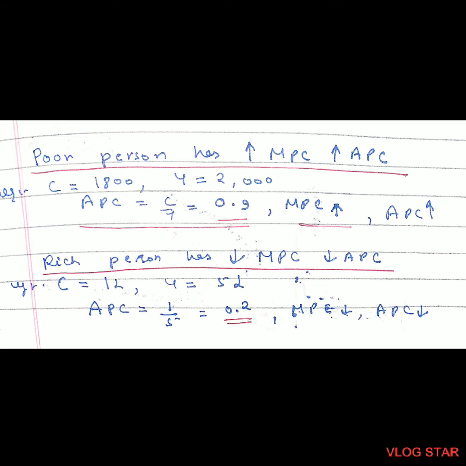He spends on the essential that is required. So now we'll find average propensity to consume, that is consumption upon income, that will come out to be 0.9. Now let's talk about the rich person.